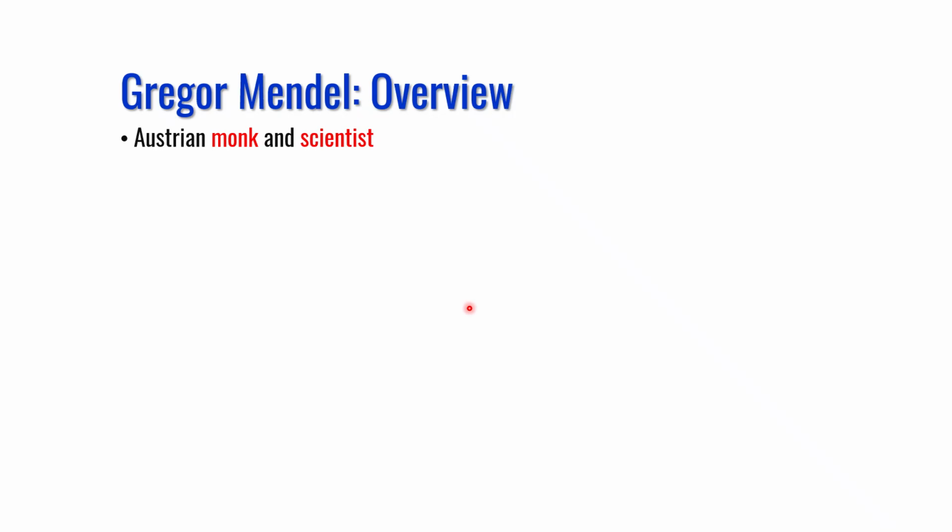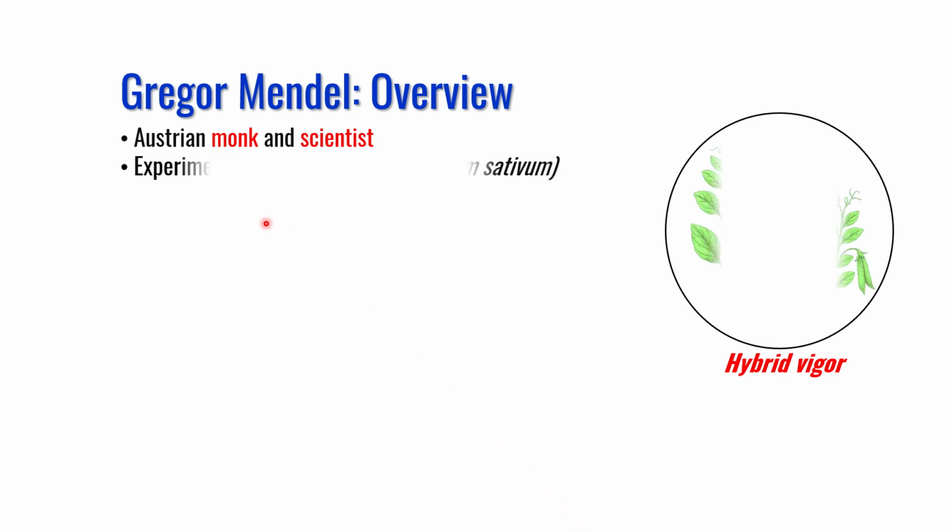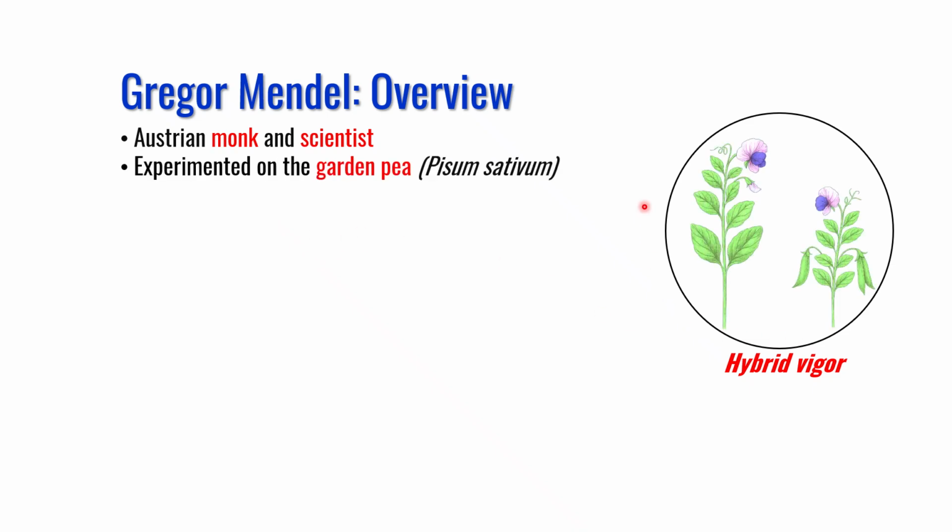Gregor Mendel was an Austrian monk and scientist. In fact, he was the first biologist who used mathematics to explain his findings. He was given a project by the monastery to develop hybrid seeds so that they can make a good amount of money and do social service. However, his interest was to understand the mechanism of inheritance. He selected garden pea for his experiment, which is also known as Pisum sativum.